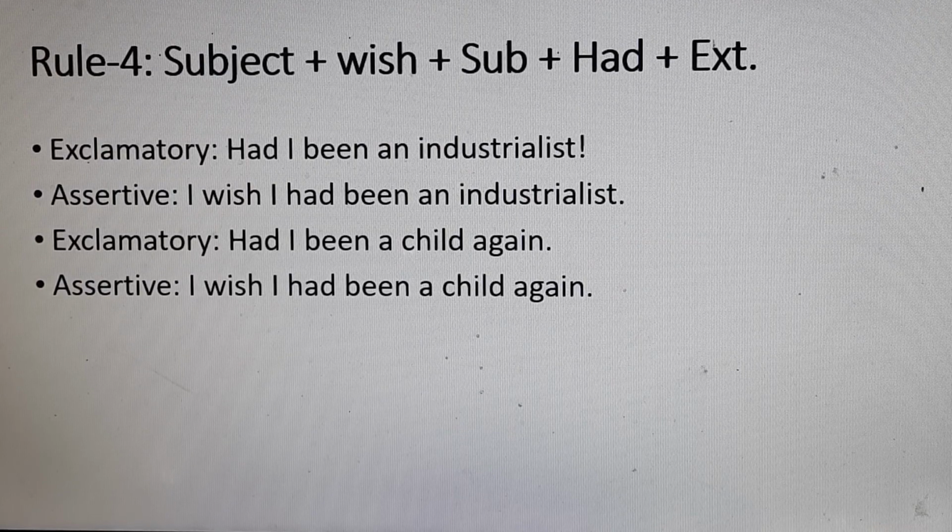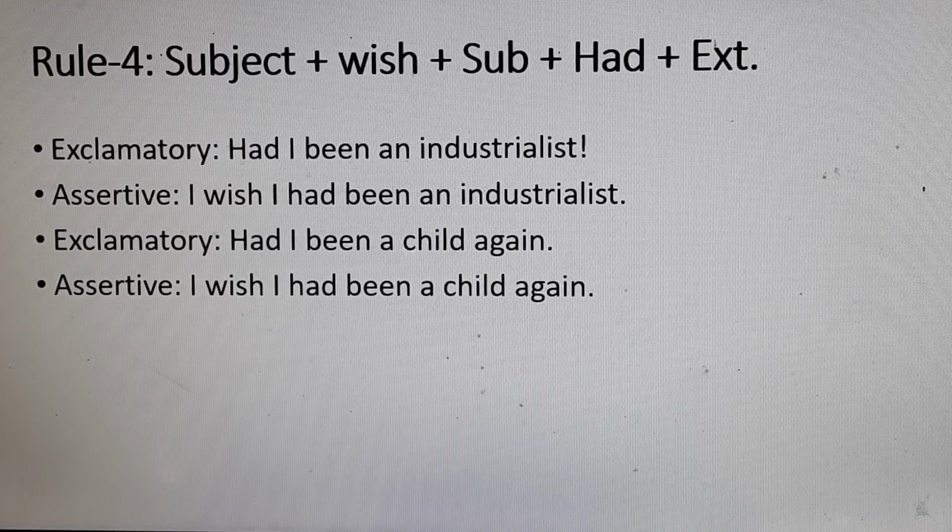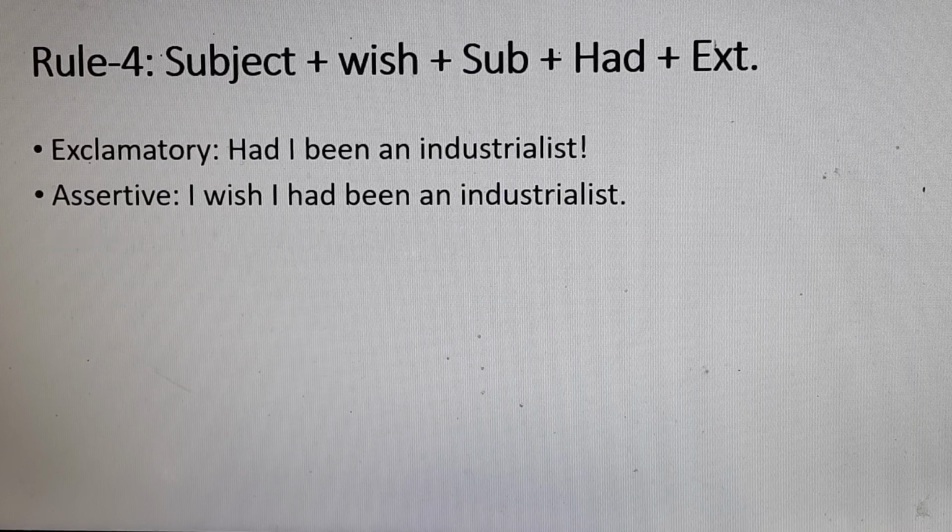Very easy. If we have I wish I had been an industrialist, we write down had I been an industrialist.